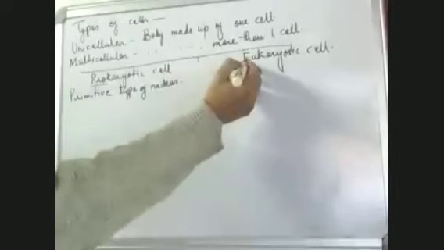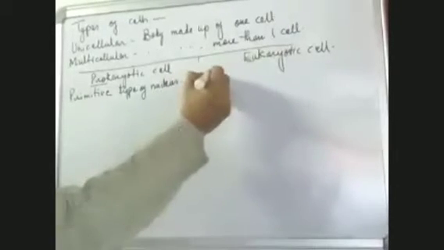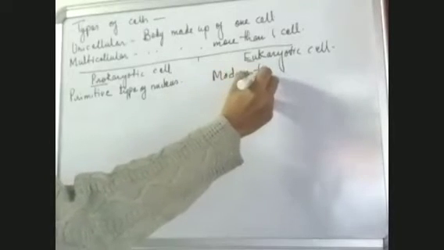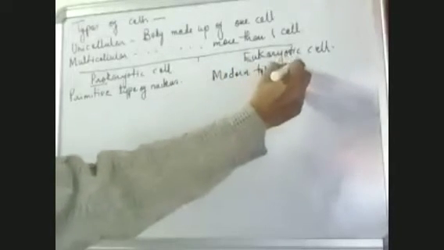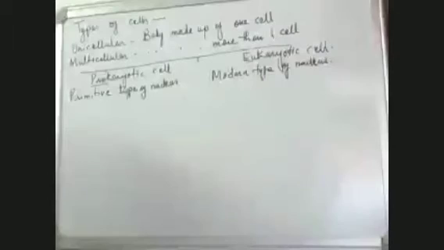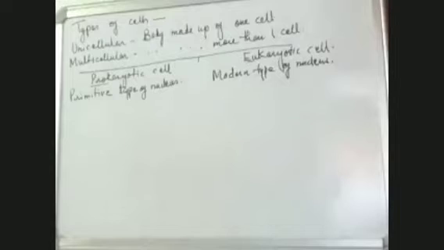Eukaryotic means modern type of nucleus. This is the literal meaning of these two words. In one, the primitive type of nucleus is present. In the second, the modern type of nucleus is present.